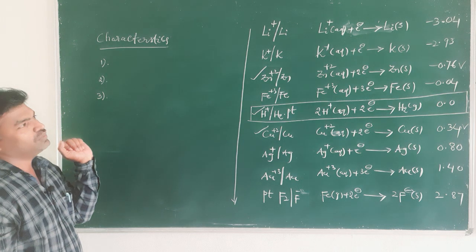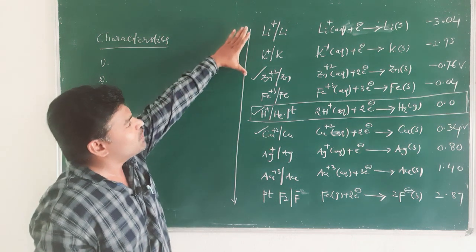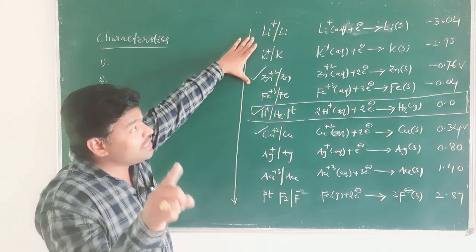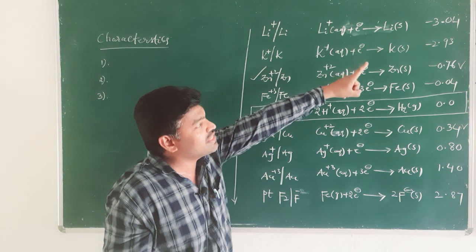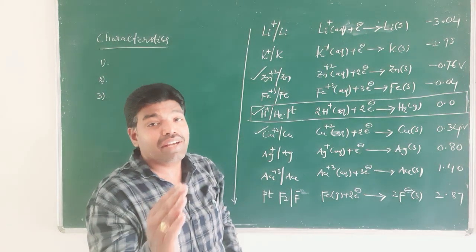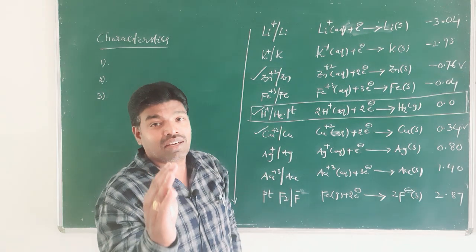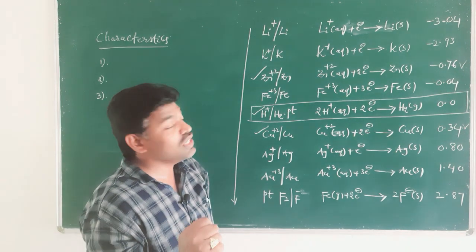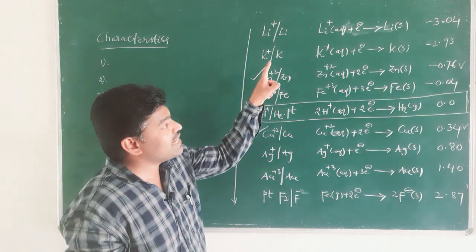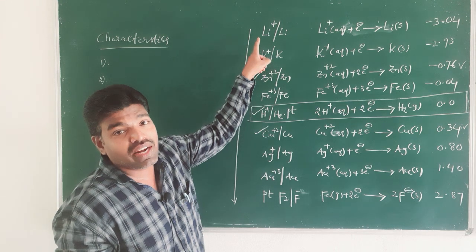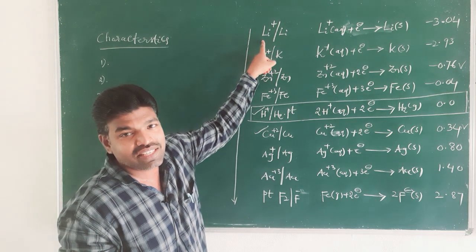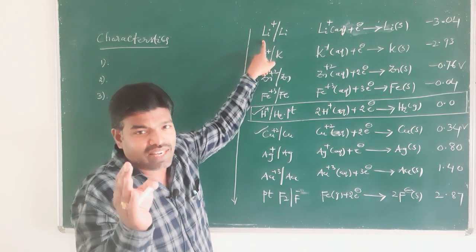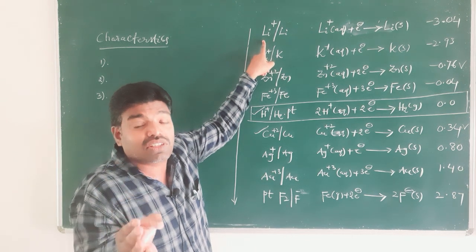the metals which are on the top, or the metals which have negative SRP values, are ready to lose electrons. The metals at the top of the electrochemical series easily lose electrons, or they lose electrons readily.